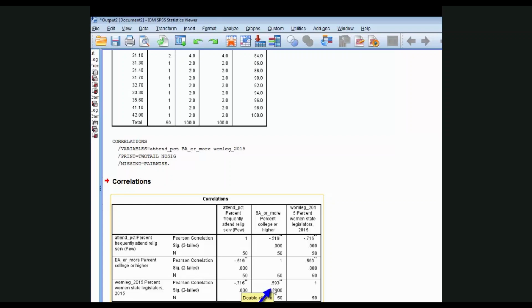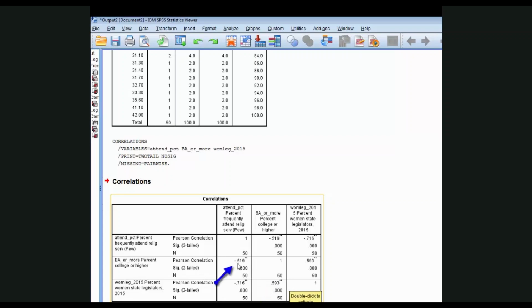Over here, as hypothesized, we have a positive relationship between the percentage of college graduates and female legislators. This is a positive correlation, 0.593, moderately strong at that. This tells us that, yes indeed, as college graduates goes up, the percentage of female legislators also goes up. So we have a couple of things going on here.